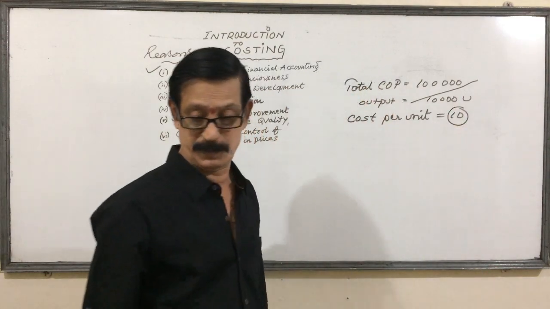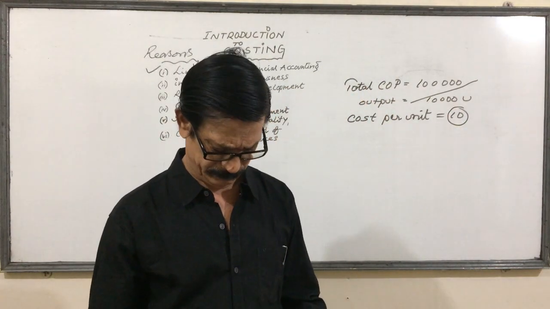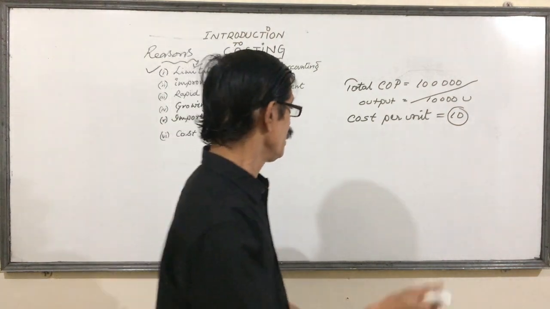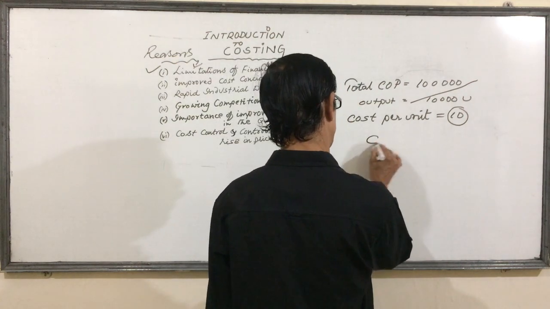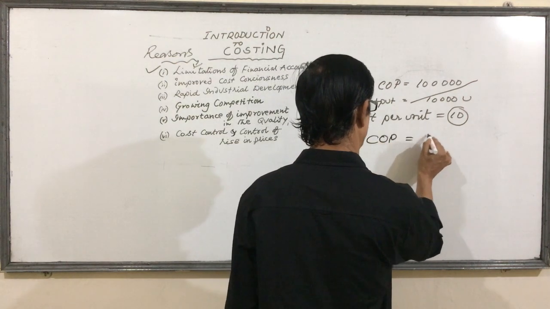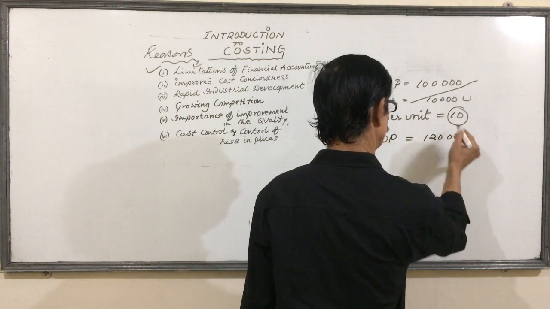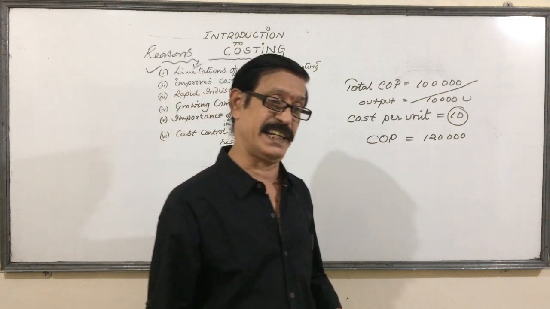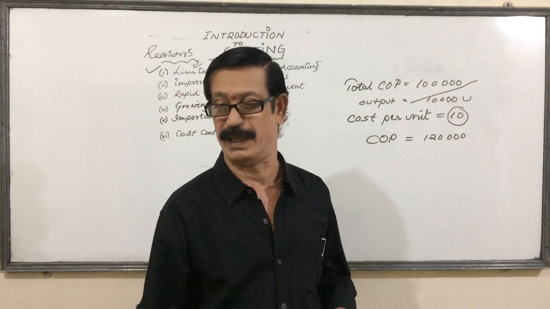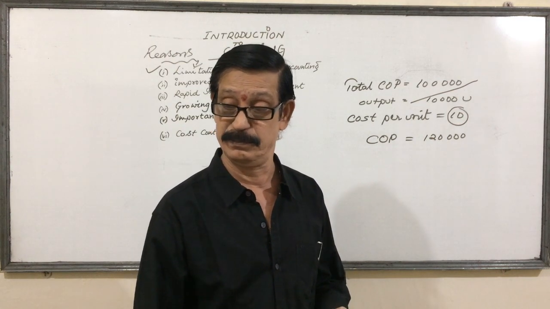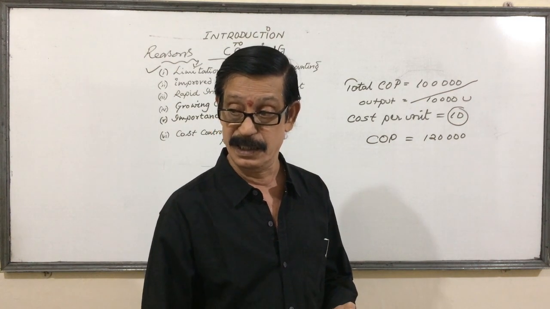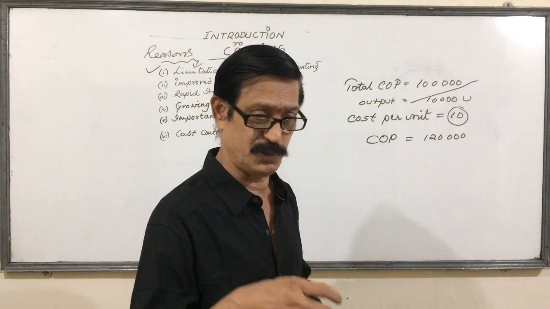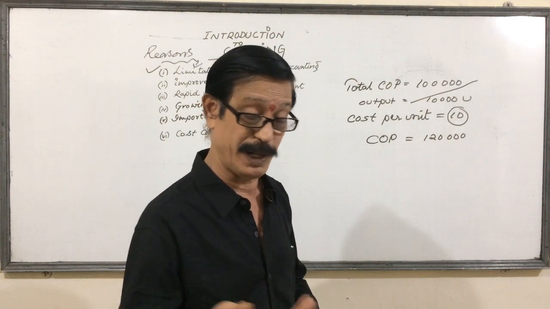Well, dear students, so as to maintain the quality, I don't bother about the cost of production. Though it is increased, I don't have a problem. Right now, my cost of production is increased to 1,20,000. But by efficient and effective utilization of our resources, men and material, money and machinery, by proper utilization and effective control, we produce more output.